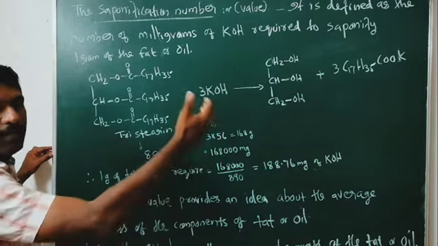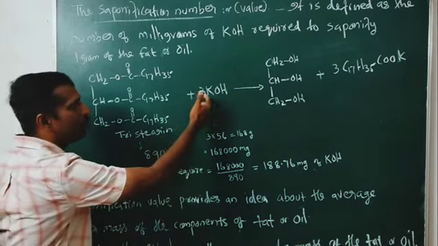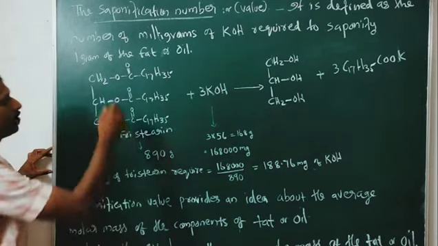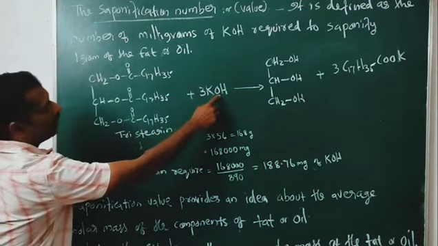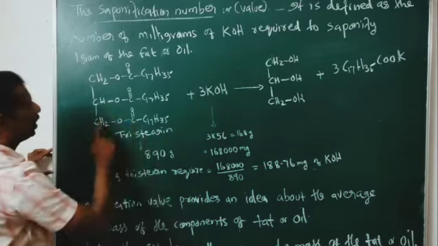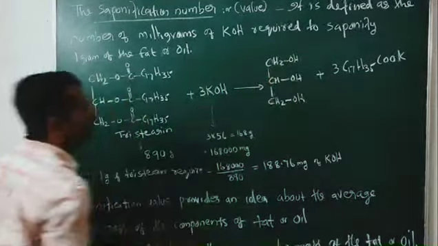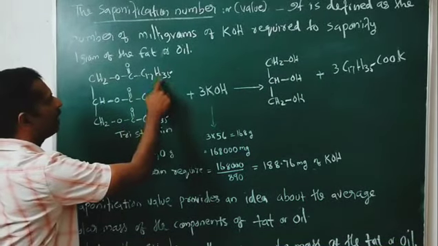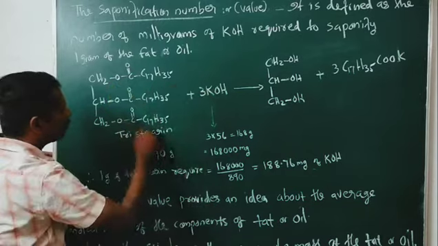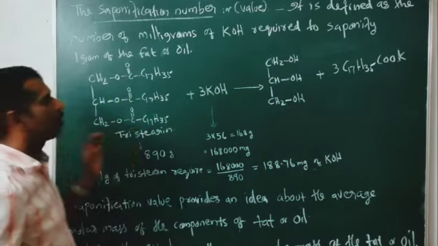Like in our previous example, here we need 3 molecules of KOH. Upon saponification, we get CH2OH, CHOH, CH2OH, that is glycerol, plus 3 molecules of C17H35COOK.